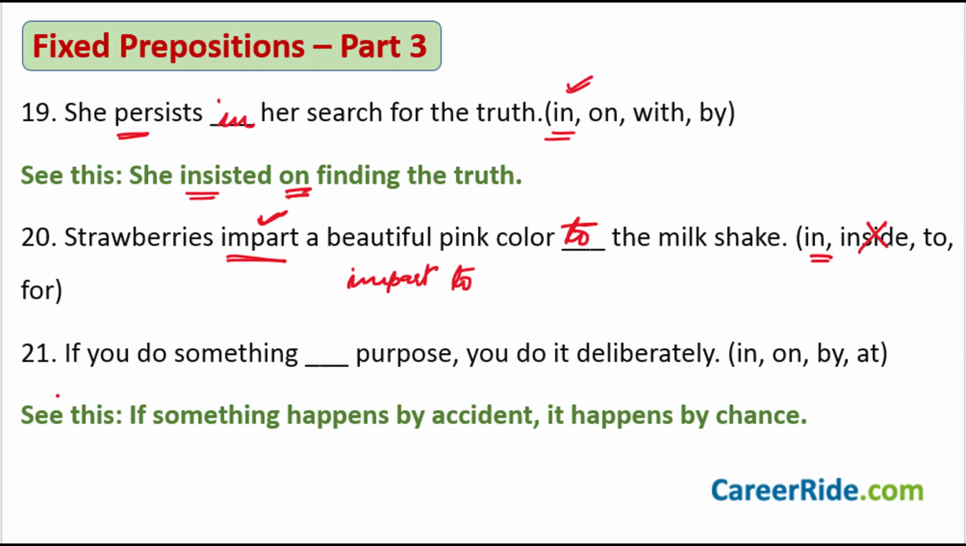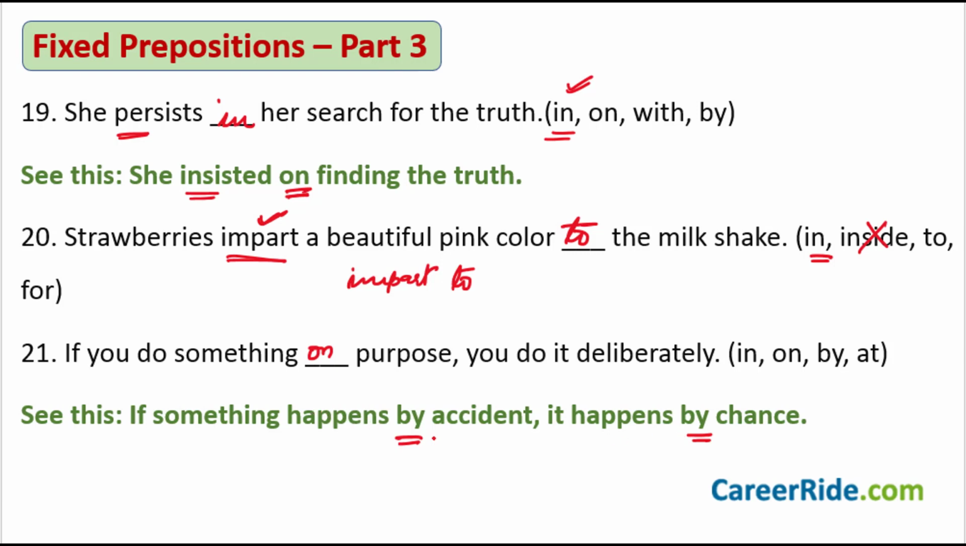Sentence number 21. If you do something dash purpose, you do it deliberately, which means you do it intentionally. If you do something on purpose, you do it intentionally, which means that you are trying to do something knowingly. Okay. But if something happens by accident, it happens by chance. So you see, we are trying to deal with 3 words and 3 prepositions here.